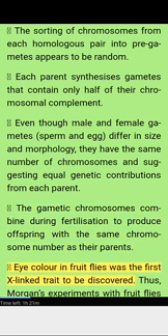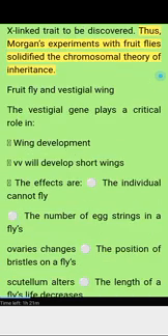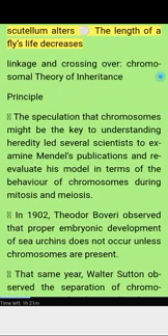Eye color in fruit flies was the first X-linked trait to be discovered. Thus, Morgan's experiments with fruit flies solidified the chromosomal theory of inheritance. Fruit fly vestigial wing. The vestigial gene plays a critical role in wing development. vg/vg flies will develop short wings. The effects are: the individual cannot fly; the number of egg strings in a fly's ovaries changes; the position of bristles on a fly's scutellum alters; the length of a fly's life decreases.